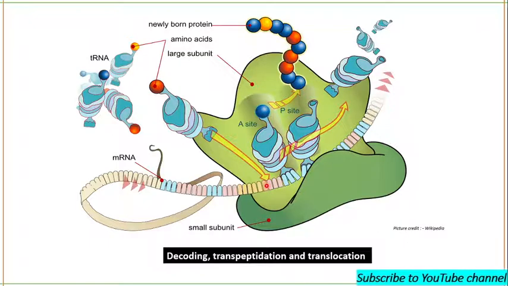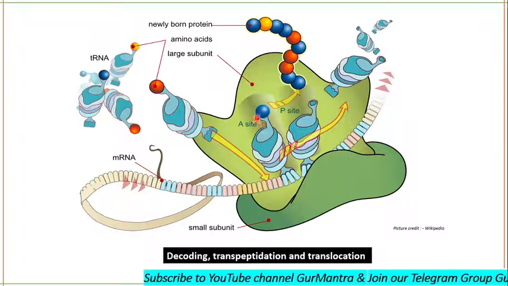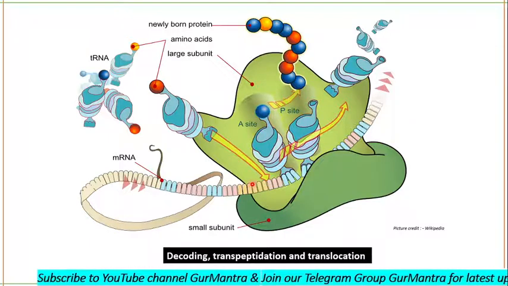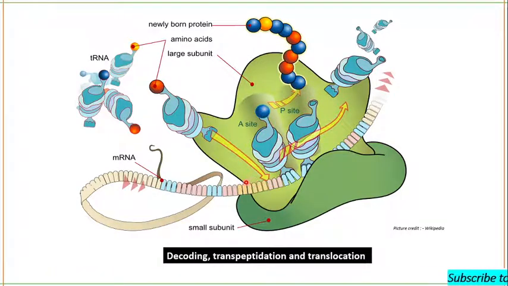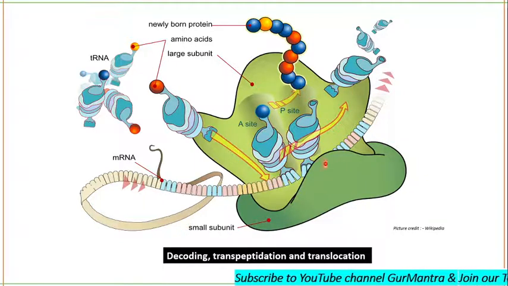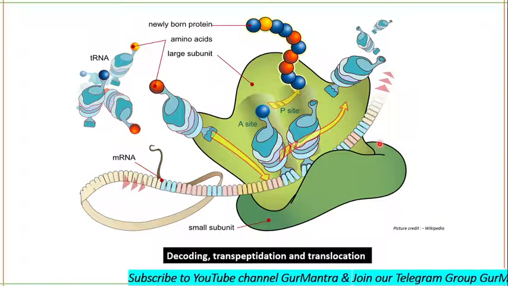Now, this A site will become the P site. This A site you are seeing, which will be the P site, then will become the E site, and further codons will be acting as the A codon. That's how translocation will occur. So this is decoding, transpeptidation, and translocation during protein synthesis.